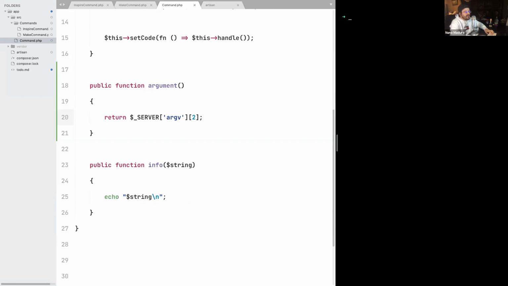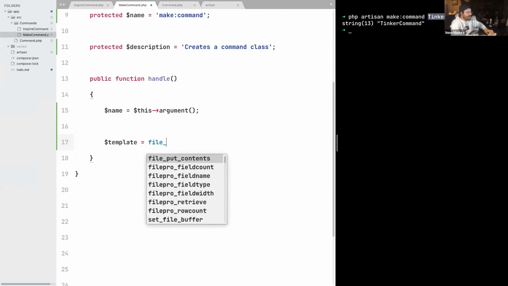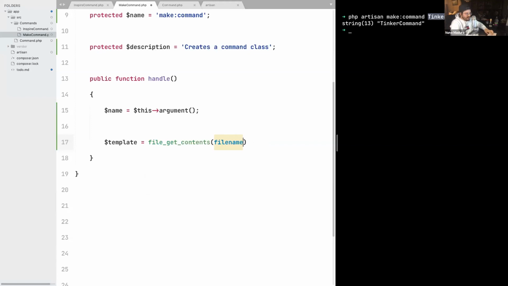Just like that, clear the terminal once again. And if I type php artisan make:command Tinker, I can see, sure enough, the Tinker command in my argument name. All right, cool. As I was saying, this is the first step, getting the argument, but then we need a template to actually send the argument to, so we can have the final class file. So let's create a variable $template and grab it using the function file_get_contents, which asks for the file name. What Laravel does is create a folder with the name stubs, where it stores all the stubs from the framework.